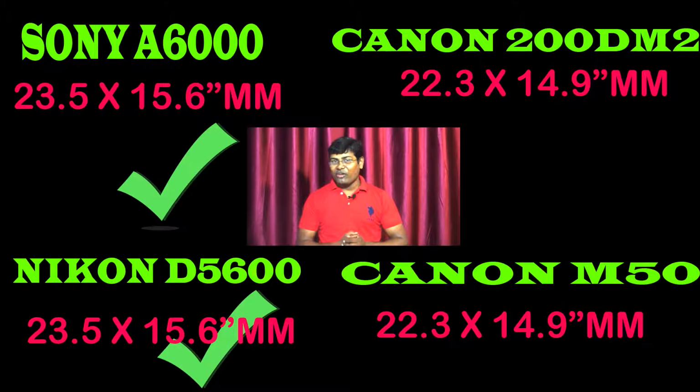And if you are talking about sensor size, Nikon and Sony are giving you the same sensor size, 23.5 by 15.6 millimeter image sensor. But Canon 200D Mark II and Canon M50 are giving you 22.3 by 14.9 millimeter image sensor, and the bigger sensor can perform better in low light situations.